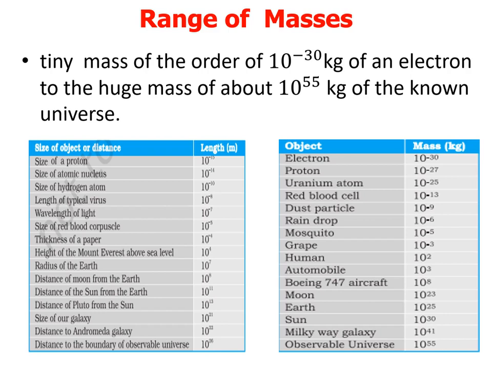the height of Mount Everest above sea level is 10 to the power 4, the radius of the earth 10 to the power 7, the distance of the moon from the earth 10 to the power 8, the distance of the sun from the earth 10 to the power 11, the distance of Pluto from the sun 10 to the power 13, the size of our galaxy 10 to the power 21, the distance to the Andromeda galaxy 10 to the power 22, and the distance to the boundary of the observable universe 10 to the power 26. These are some ranges of length.